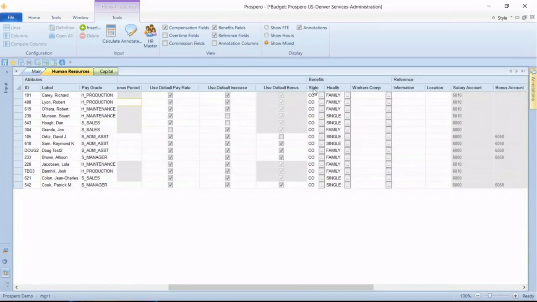I've got two columns, one for state and one for health. These benefit columns help us break out different rates to calculate our benefit dollars. I can see that all the employees here are in Colorado, so they qualify for the Colorado state tax rates. We've broken out the health insurance between family and single, so we have different rates based on those qualifications. We only have two extra columns here for benefits, but you can add more. If you needed more than just state and health, we can add more benefit columns to help break out rates